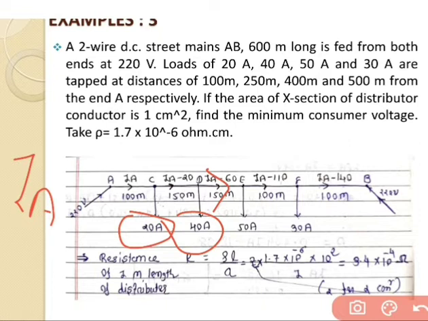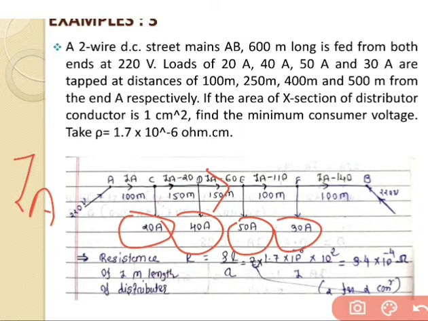If we go for the EF section, for that all three loadings are cut out, 20, 40 and 50. Having a summation 20 plus 40 plus 50 that is equal to 110. So IA minus 110. And if we go for the last section, that is the FB, for that IA minus all four sections that are cut out, having a summation equal to 140.